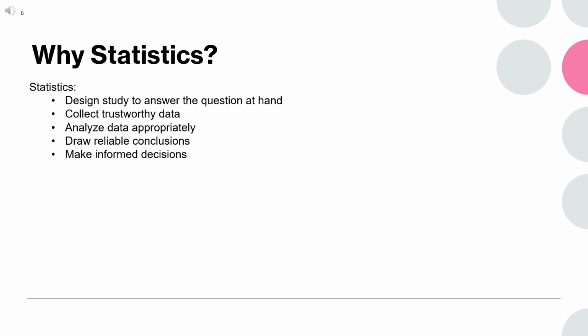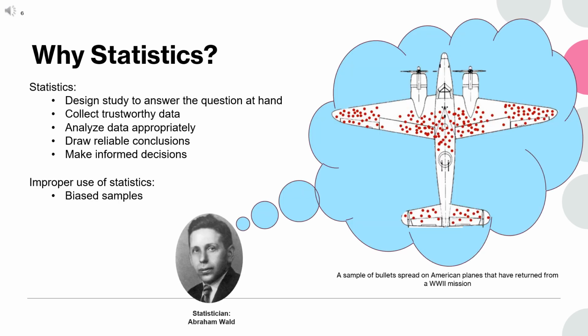Statistics helps us to design studies to answer the question at hand, collect trustworthy data, analyze data appropriately, draw reliable conclusions, and make informed decisions. Examples of improper uses of statistics include biased samples.